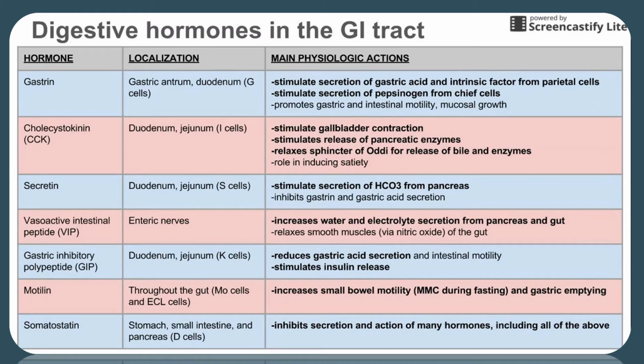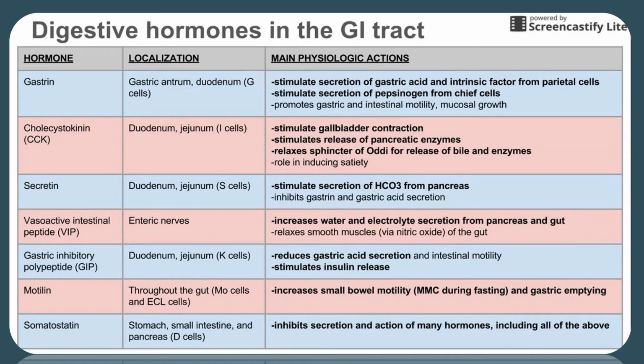Next hormone is vasoactive intestinal peptide or VIP. Localization is enteric nerves. It increases water and electrolyte secretion from pancreas and gut. It relaxes smooth muscles of the gut via nitric oxide.